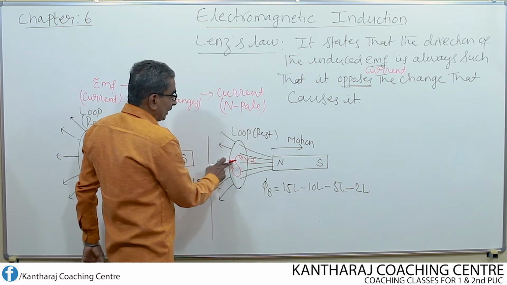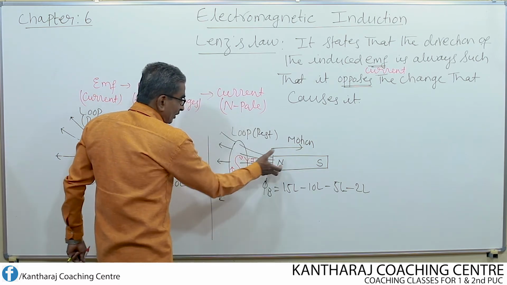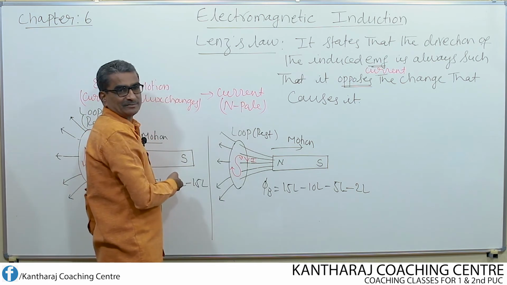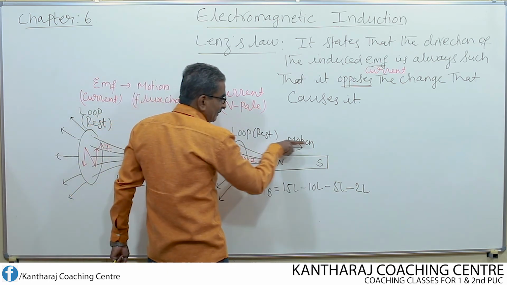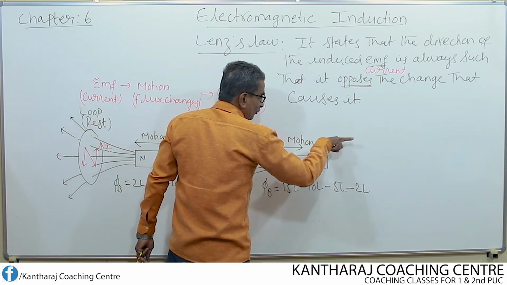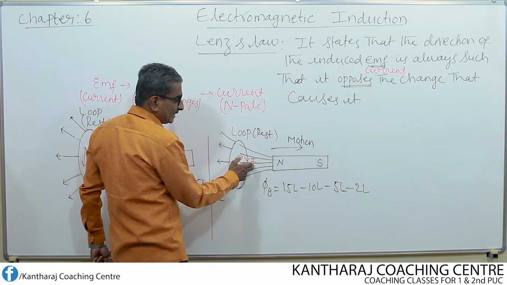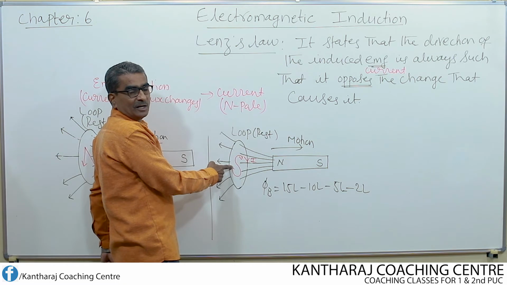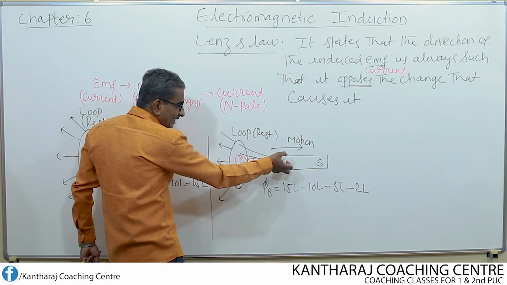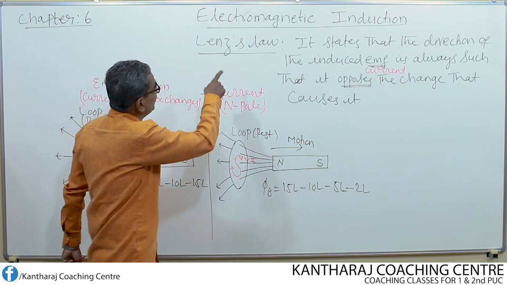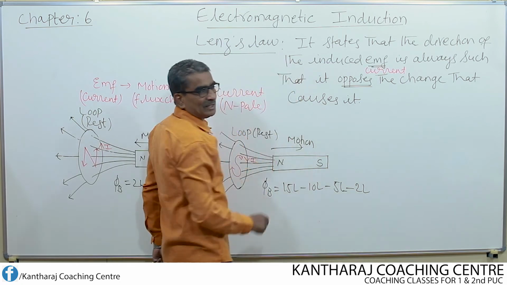This south pole tends to attract the magnet. The motion of the magnet in this direction is opposed by means of the induced current, indirectly through the south pole. The south pole tends to attract the north pole. So that's the meaning of the statement of Lenz's law.